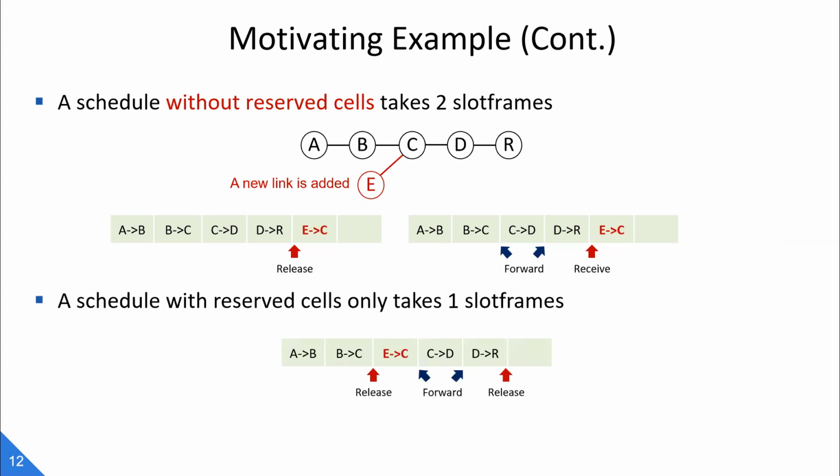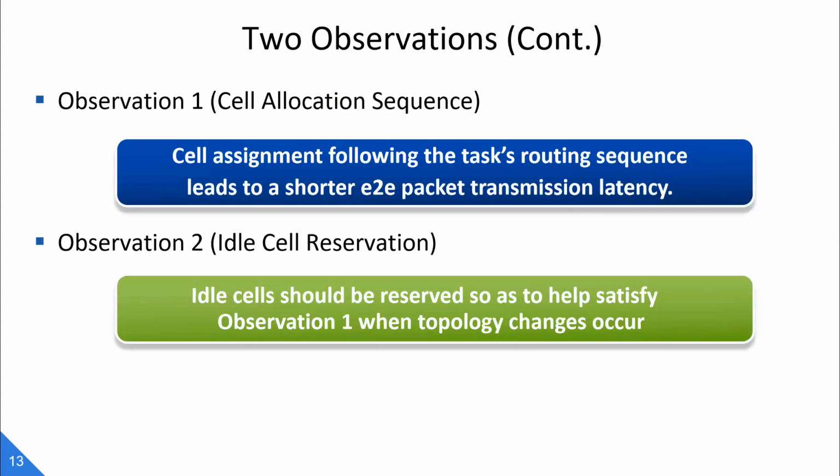Well, if we reserve an idle cell here before the new link is added, then we can still use only 1 slot frame to transmit this new task. This example indicates the second observation: we should reserve some idle slots to help satisfy observation 1 when topology changes occur. Then we need to determine how to satisfy these 2 requirements simultaneously, especially where to reserve those idle slots in the slot frame.